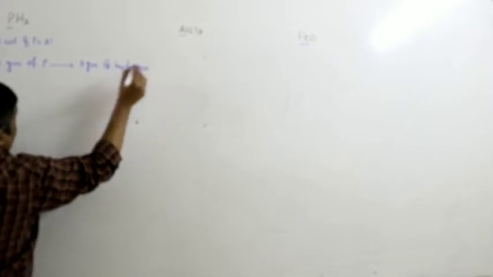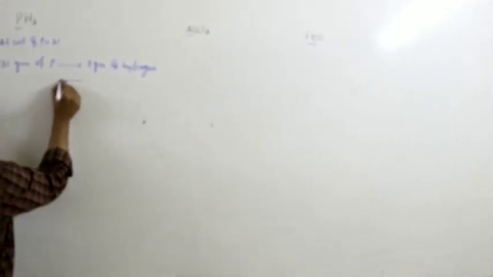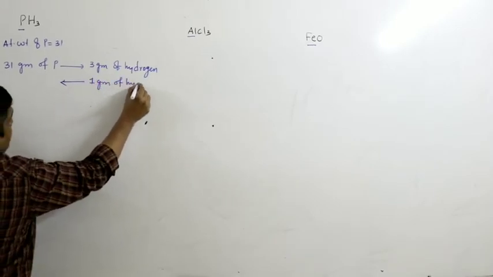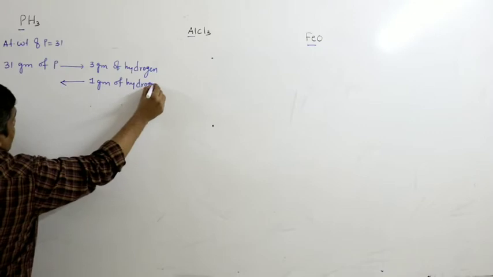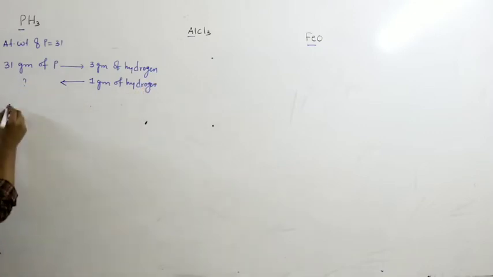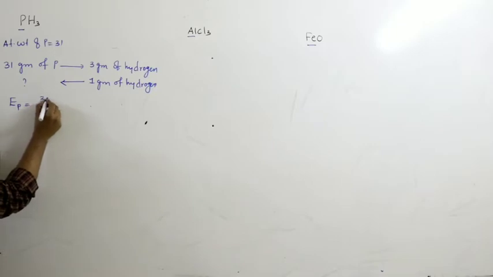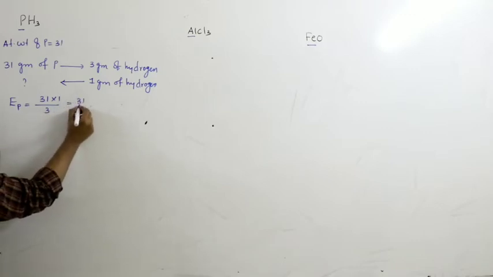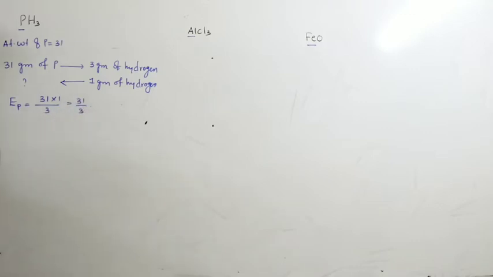So what is the equivalent weight of phosphorus? The mass of phosphorus that combines with 1 gram of hydrogen. So the equivalent weight of phosphorus in the given compound is 31 into 1 by 3, which is equal to 31 by 3.